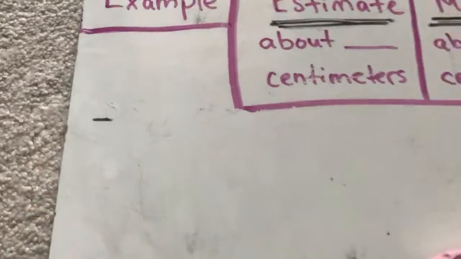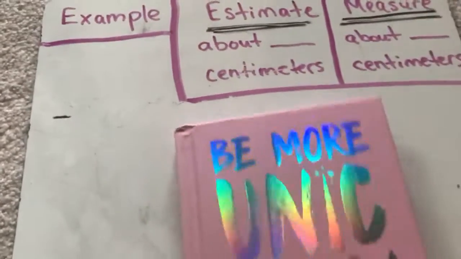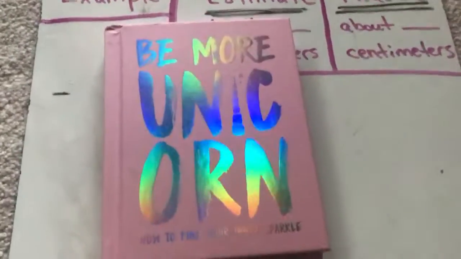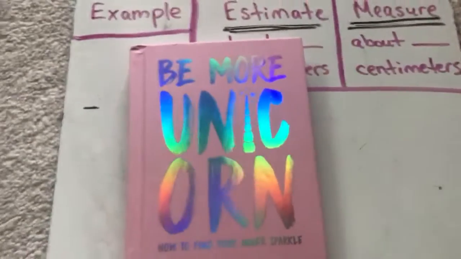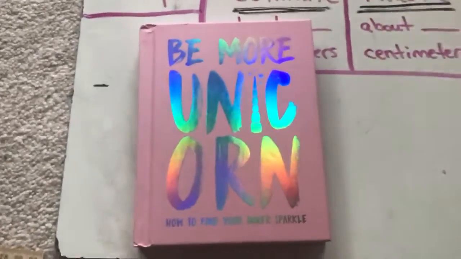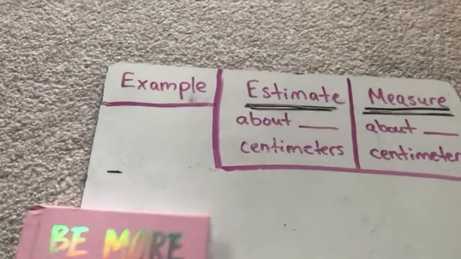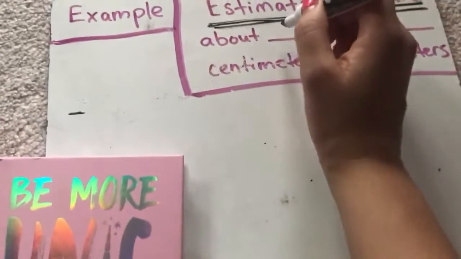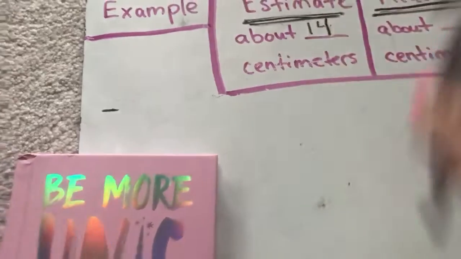So I'm going to think, how many centimeters long is my book? I'm going to guess about 14 centimeters. That's an estimation, a really good guess, 14 centimeters.